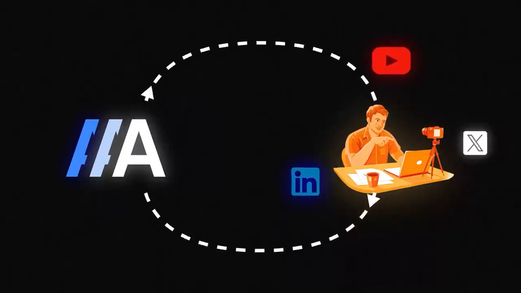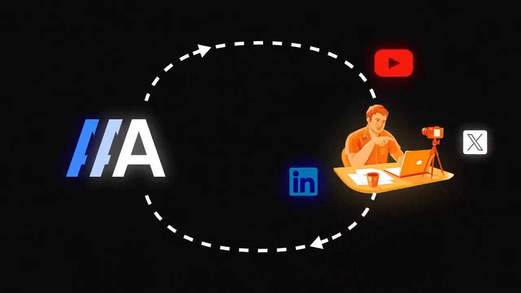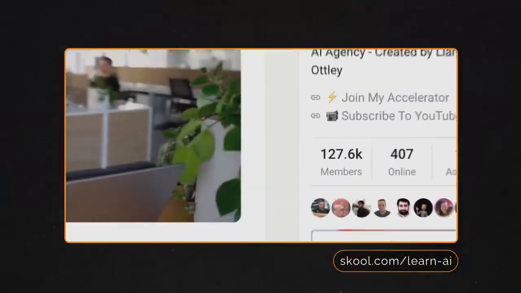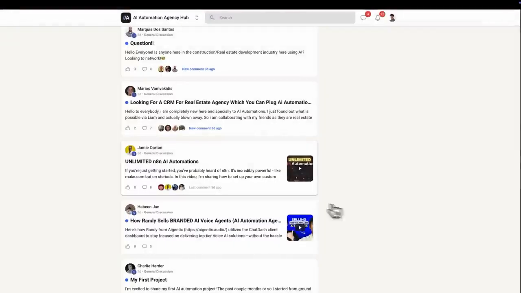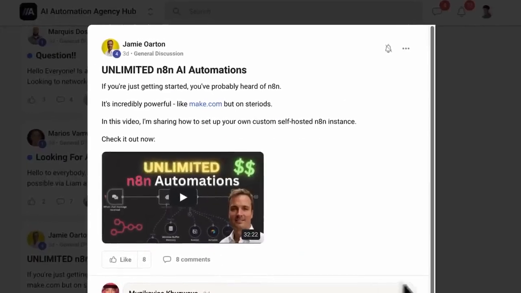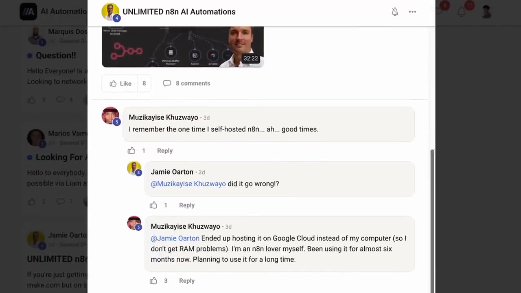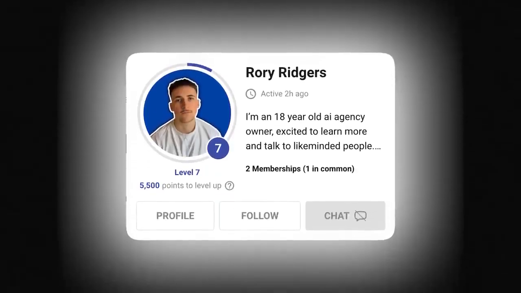But here's the key. You share that content back into the community. So with over 120,000 members, by posting it into the community, you get an instant audience and people who are really interested in the stuff that you're talking about. So a perfect example of this is a guy called Rory Ridges, a young guy from the UK who joined my free community and basically followed this exact process that I've told you in this video so far.